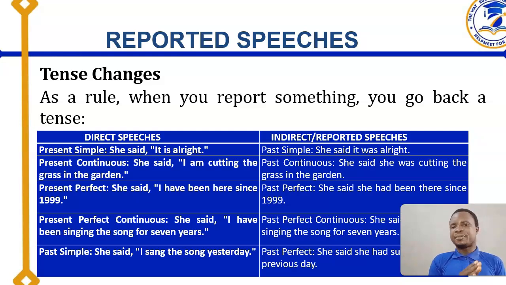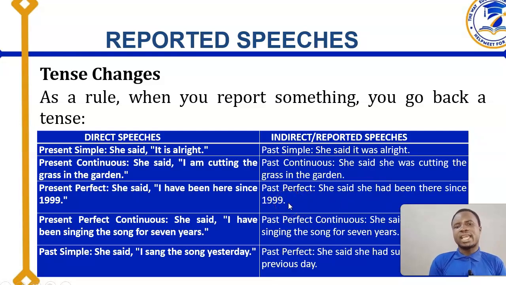Now, that is present perfect changing into past perfect. Under the tense change, you have: she said she had been. Can you see, have been, present perfect. Don't be thinking about the past participle. No, that is not what we are considering here. We're looking at the aspect of the tense, the aspect of the verb. So have been, we change to what? Had been. If you have has been, that one will also change to had been. So: she said she had been there since 1999.